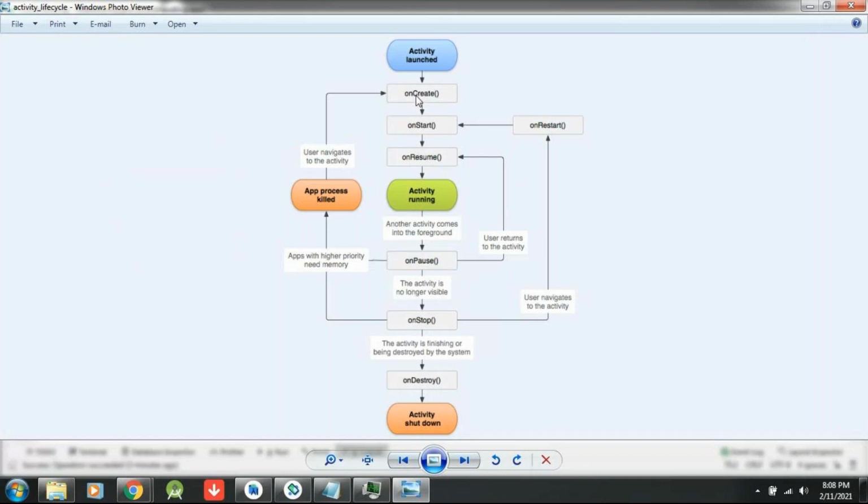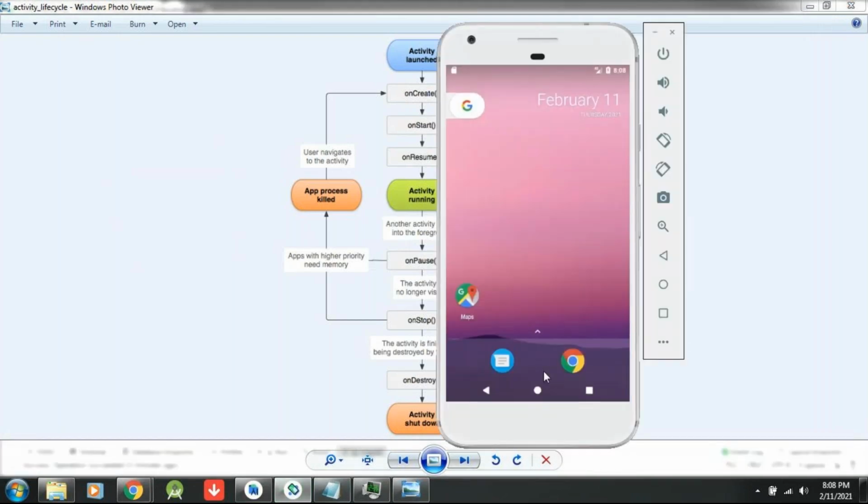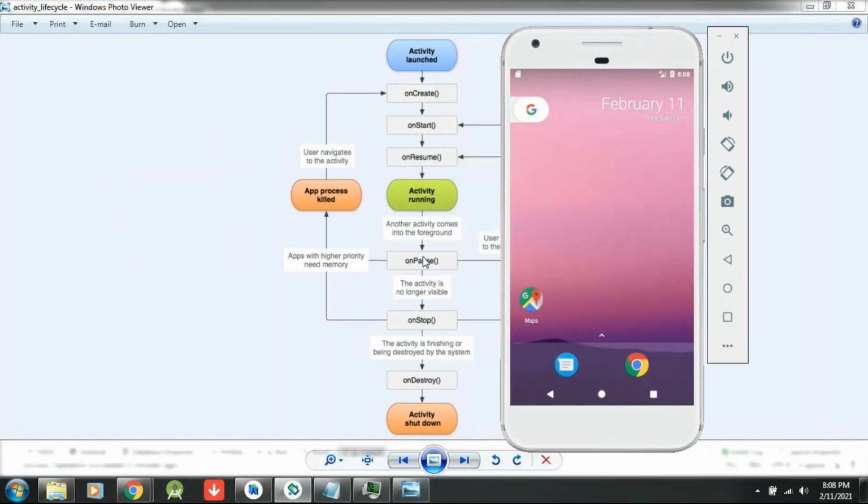First it will call onCreate. Immediately it will call onStart, and immediately onResume. When you click the home button, what will happen? onPause, onStop, up to onStop only. So when I click the home button, it is calling onPause and onStop.